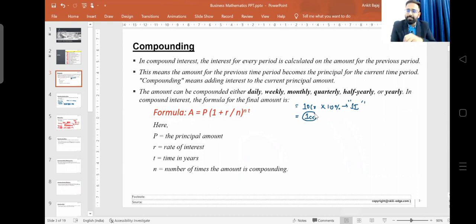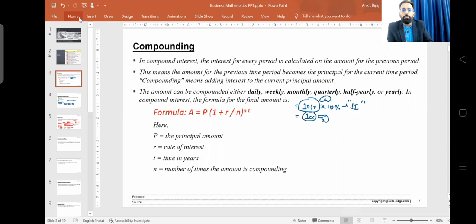Or let's suppose you are investing in some FDs or other investment opportunities, and they are offering you simple interest. It means every year you will be getting this amount as income, and your closing balance of liability, or asset, is always going to be 10 crore rupees. There will be no change in the closing balance.